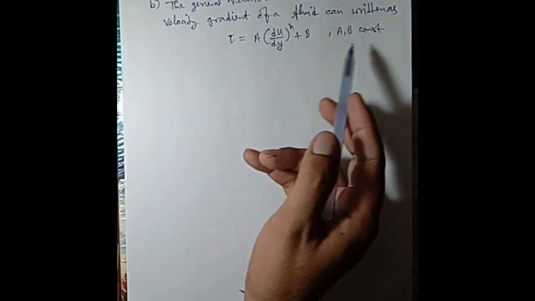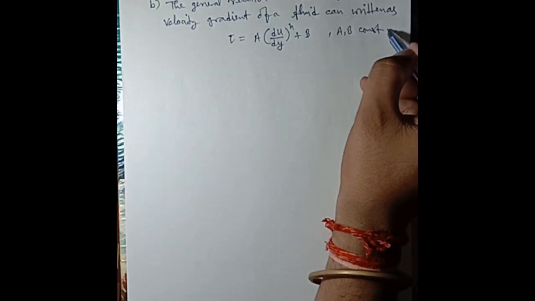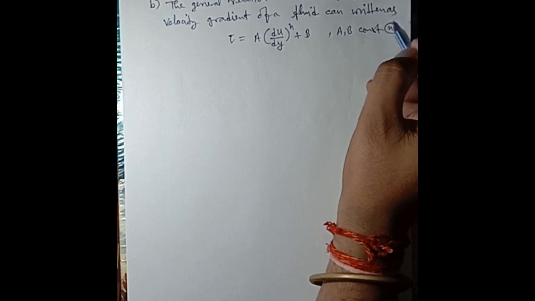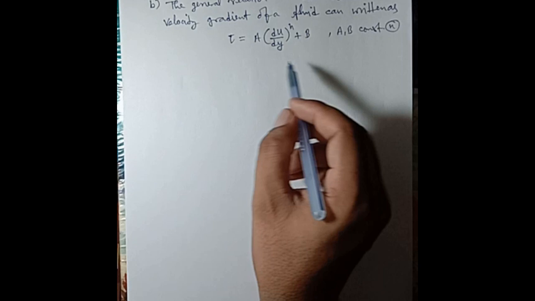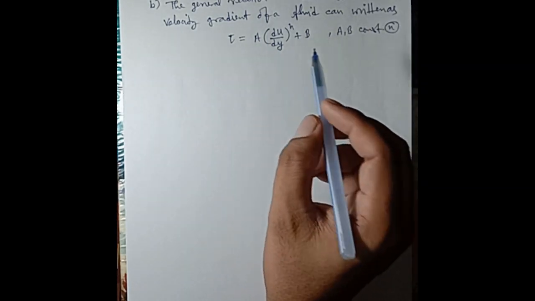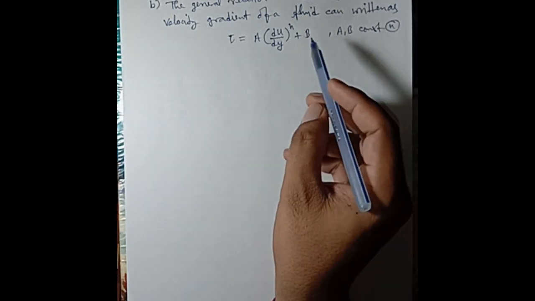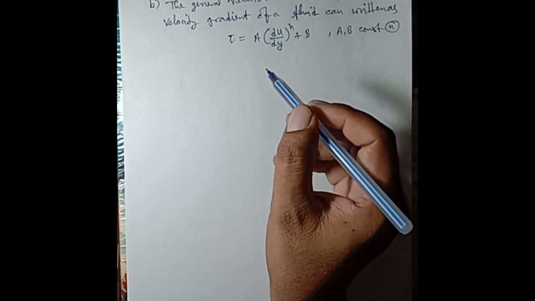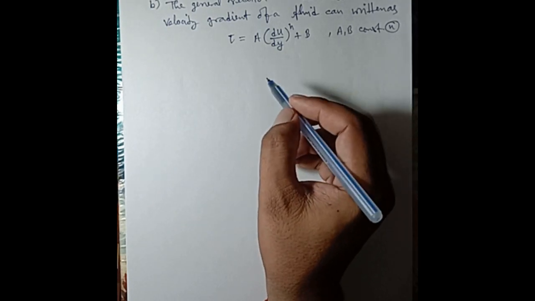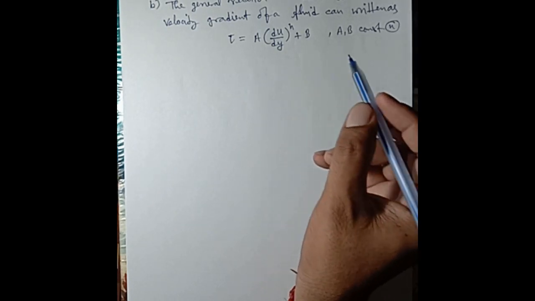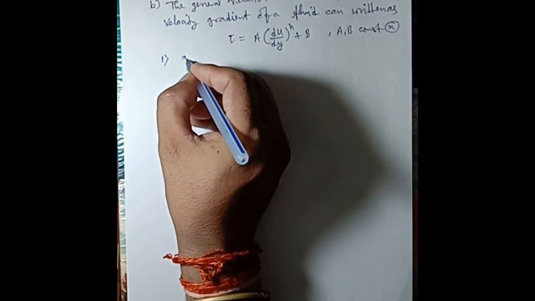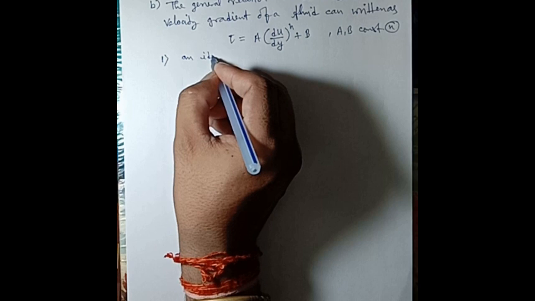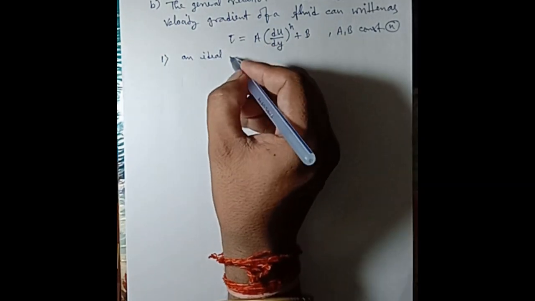The constants A, B and n depend upon the type of fluid and the conditions imposed on the flow. Comment on the value of each constant so that the fluid behaves as, number 1, an ideal fluid.